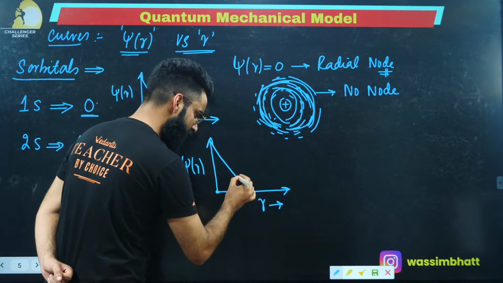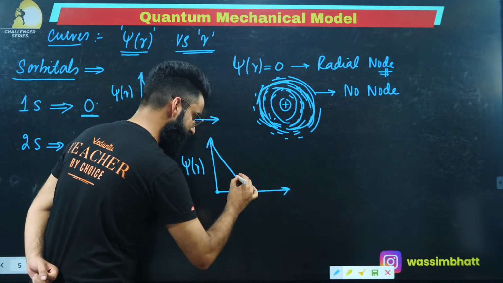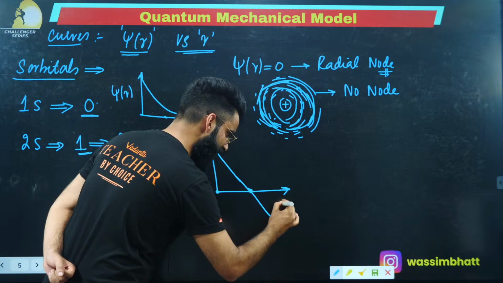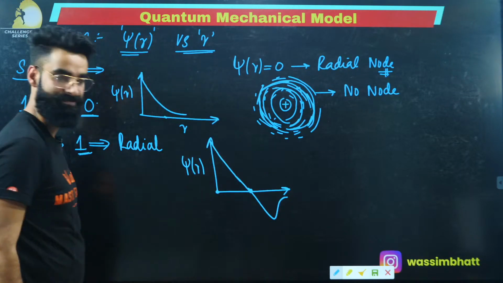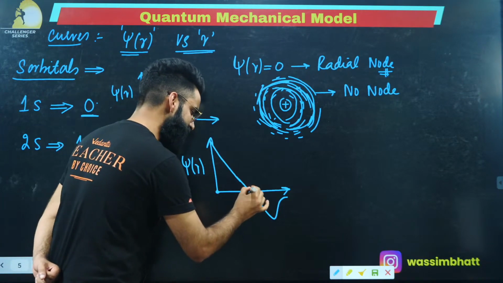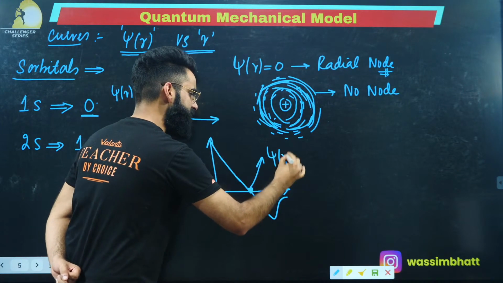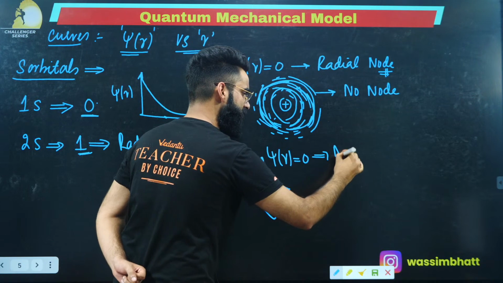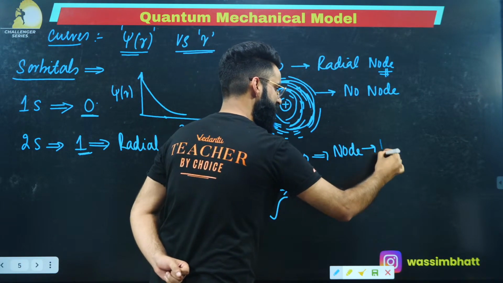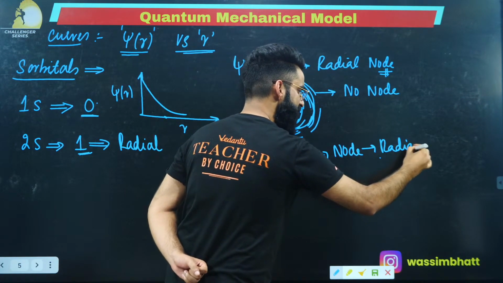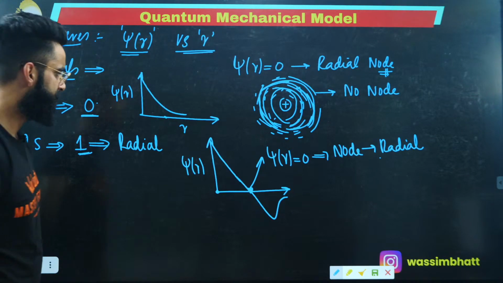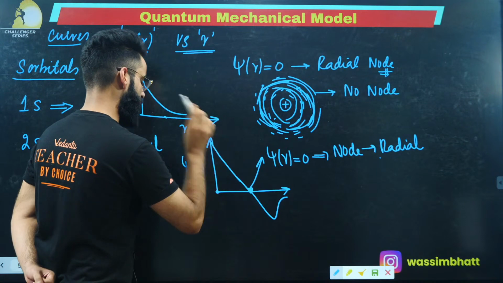It's a radial node. So that one node will be represented like this. This is a node, correct? The curve will be like this, then it will come up, then it's not going to touch the r-axis back, right? This point says simply your psi r is 0, and the point which says psi r is 0, that's something which I call as the node. And which node is it? It is the radial node. So this was the curve which is valid for 2s.